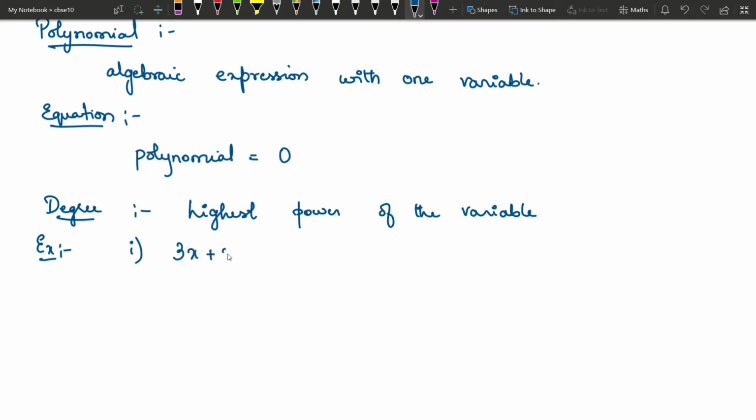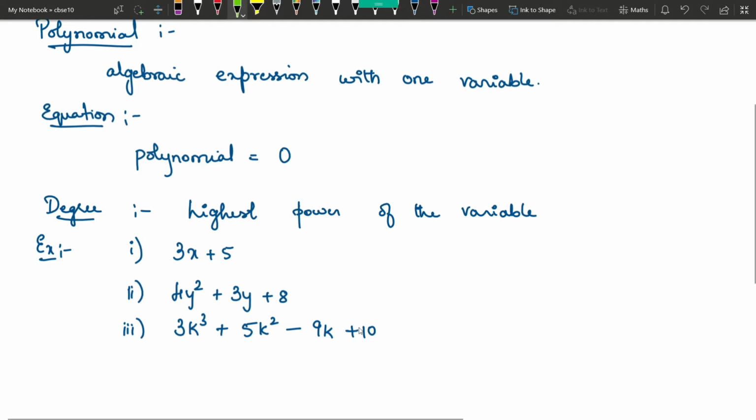3x plus 5 is a polynomial wherein we have, what is the variable in this polynomial? X. We can have 4y square plus 3y plus 8. So this is a polynomial and here the variable in this polynomial is y. We can have something like 3k cube plus 5k square minus 9k plus 10. So this is also a polynomial wherein the variable is k. So these are various examples of polynomials.